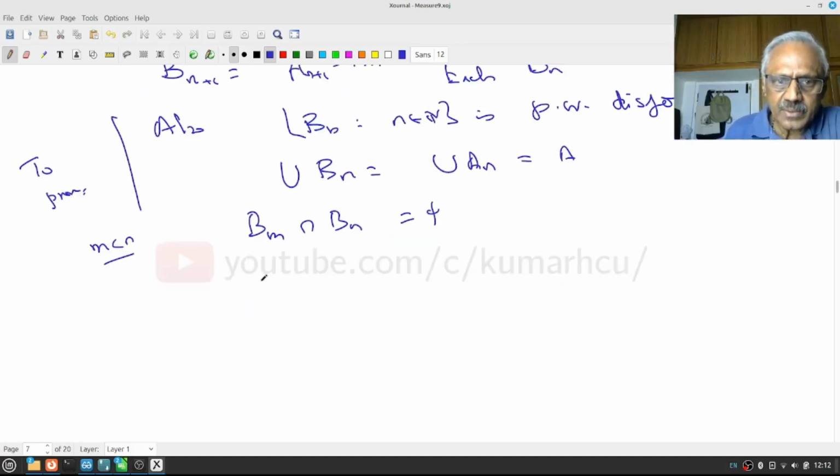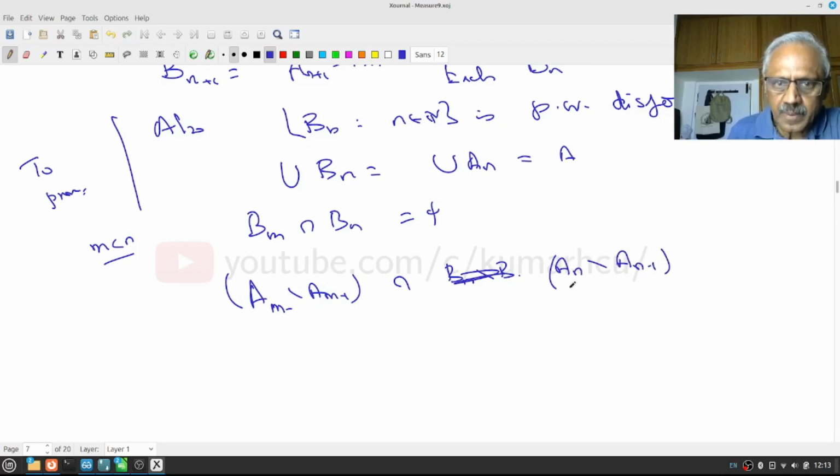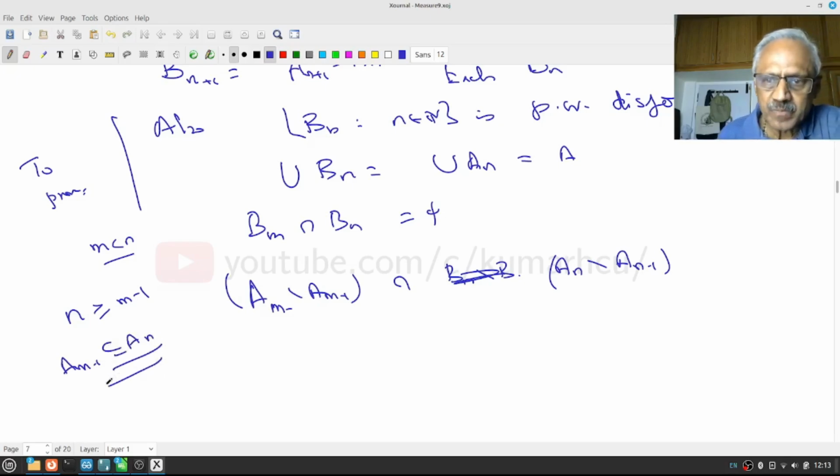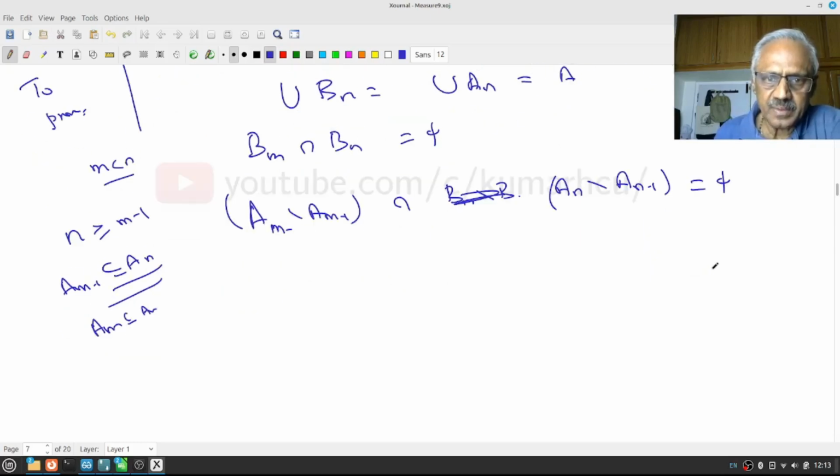Right? But notice that Bm is Am minus Am minus 1, and Bn is An minus An minus 1. Since m is less than n, notice that n minus 1 is greater than or equal to m. And therefore, Am is contained in An minus 1.